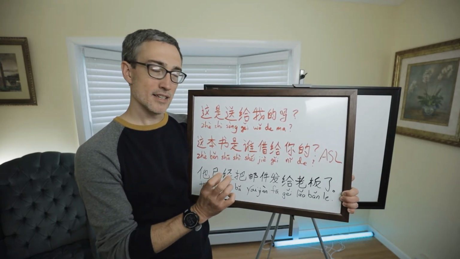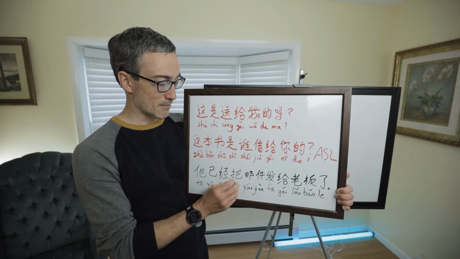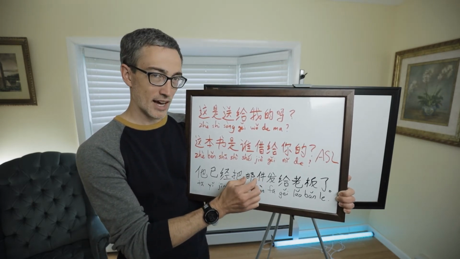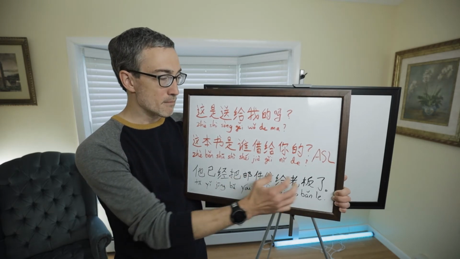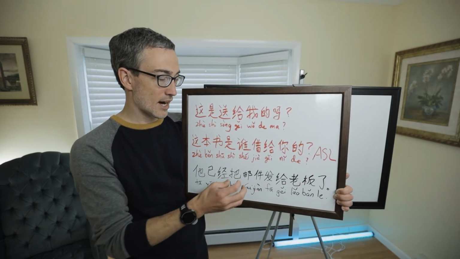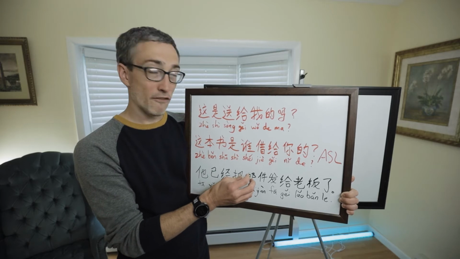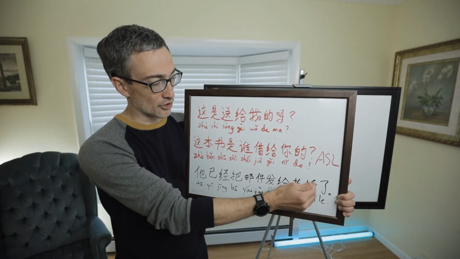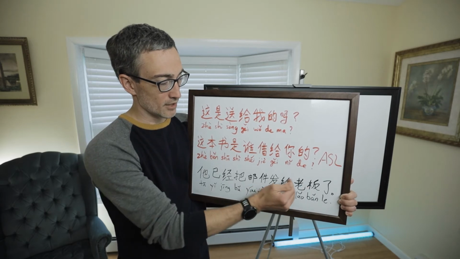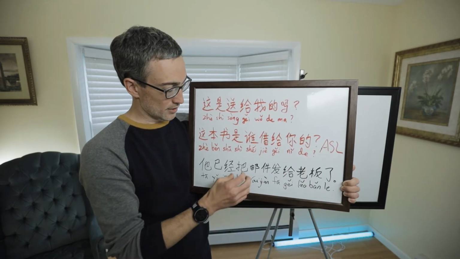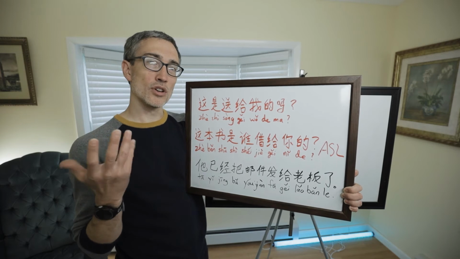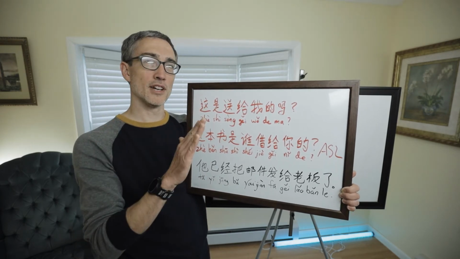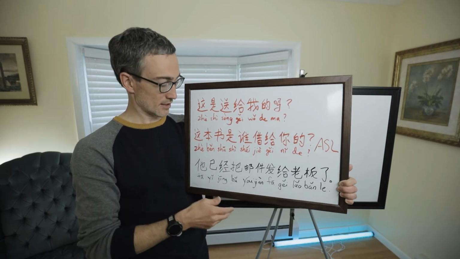What 把 does is it's like a marker that the thing that comes directly after it is the object of the verb, but it moves the object to before the verb. And then something has to come after the verb as well. So it changes the order of the sentence, so instead of subject verb object, it's a subject object verb sentence.